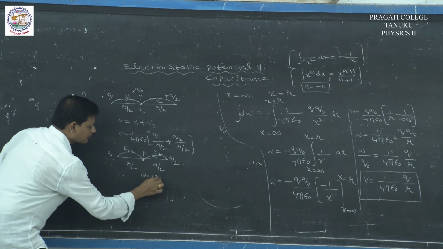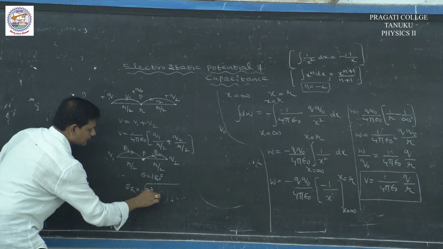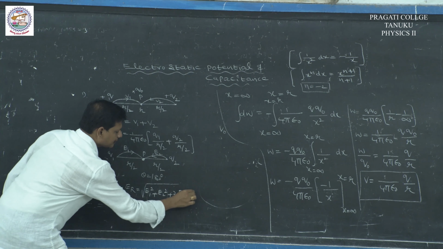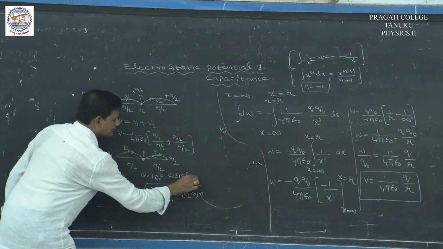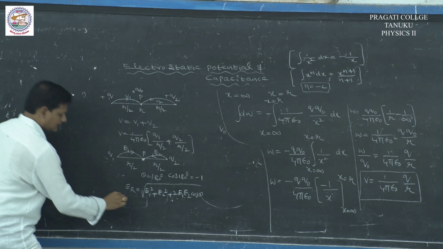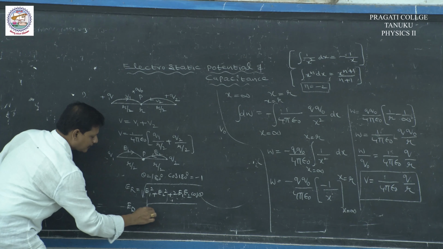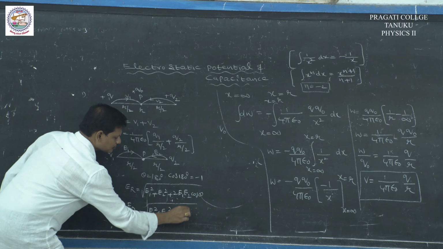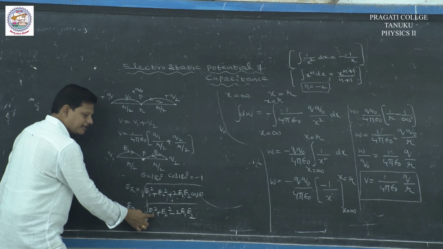The resultant electric field ER is equal to root over E1 square plus E2 square plus 2 E1 E2 cos theta. Theta is equal to 180, and cos 180 is equal to minus 1. So the resultant ER is equal to root over E1 square plus E2 square minus 2 E1 E2. It is in the form of (A minus B) whole square.